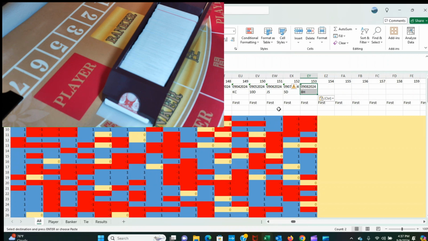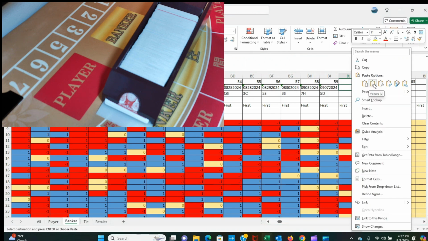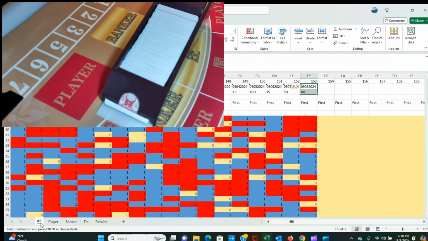I also do paste special. I don't have to do paste special, but I do it there just to get used to using paste special when I don't need any formulas, just the values. And on this one also, September 8th, that was yesterday, the day before September 7th, the day before September 3rd, that was when it started with banker.